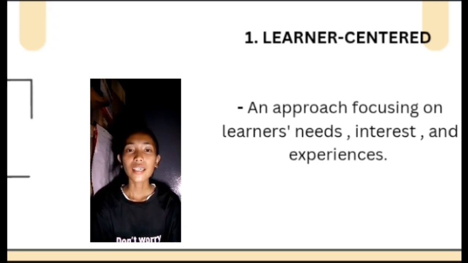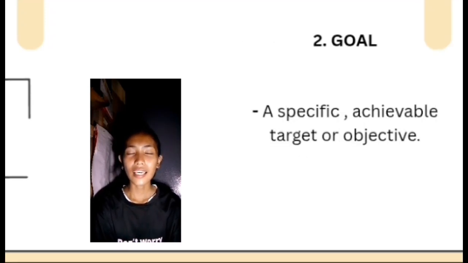For example, using personalized learning plans, flexible pacing, and adaptive assessment to cater to diverse learners. Number 2, we have goal, a specific, achievable target or objective. For example, setting clear objectives, tracking progress, and adjusting instruction to meet goals.